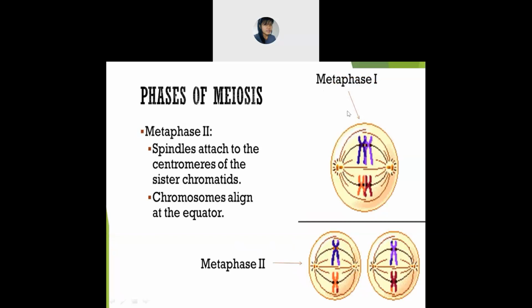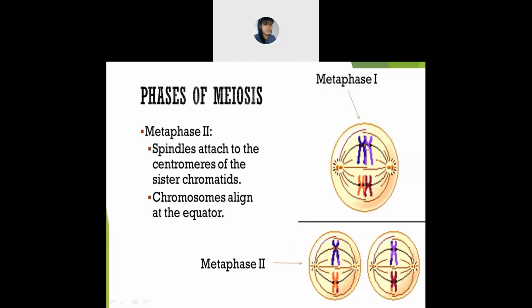So in metaphase 1, what will you find? You will find that the spindle fibers attach to the centromeres. So what exactly are centromeres? Like the meeting point, the center, the middle point where the chromatids meet, where the chromosomes meet. So this is known as a centromere.